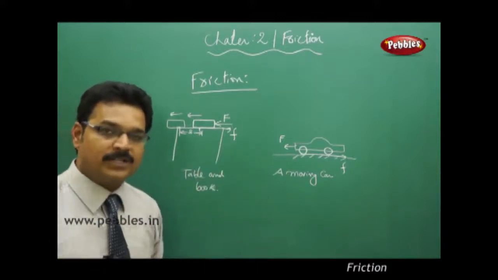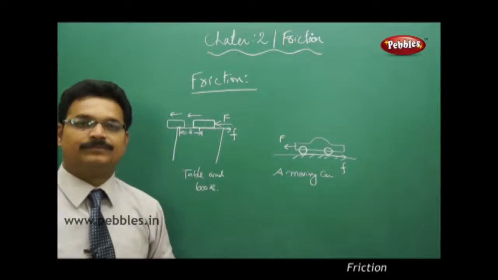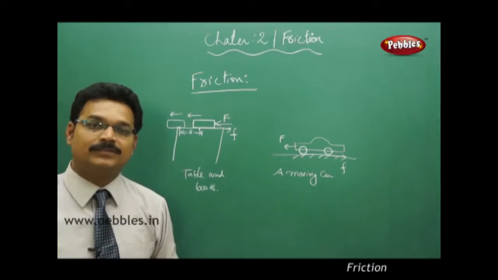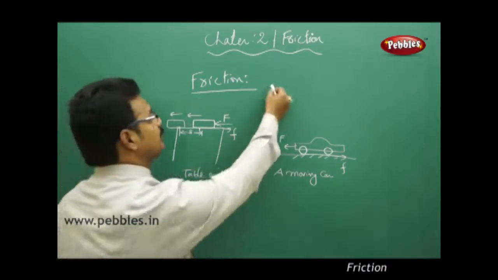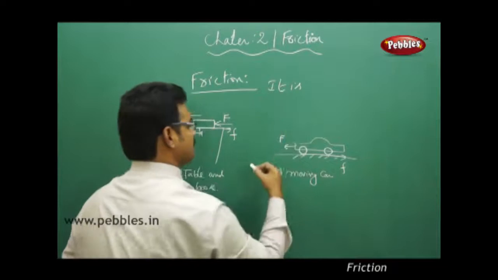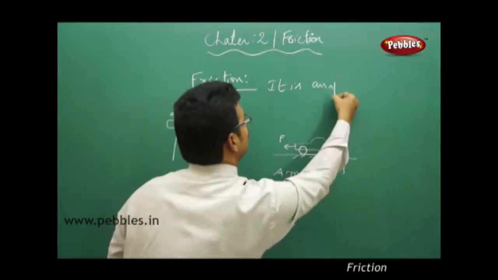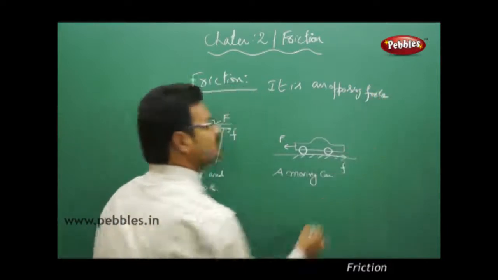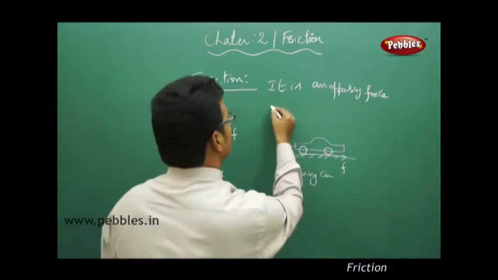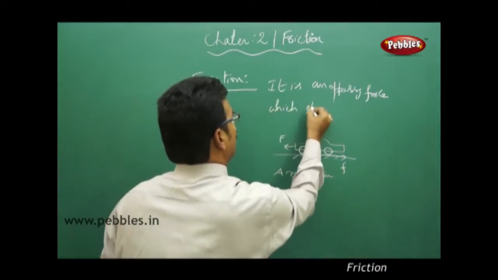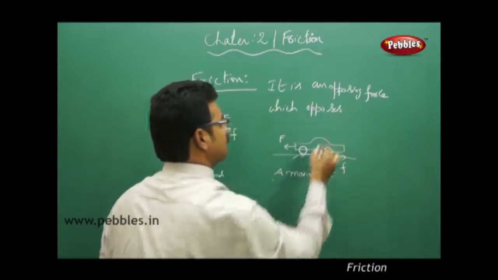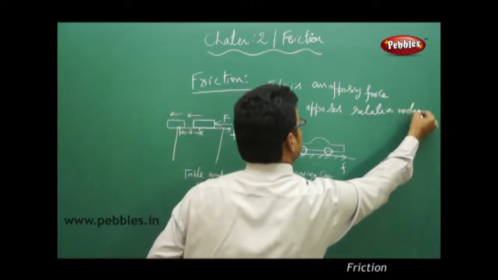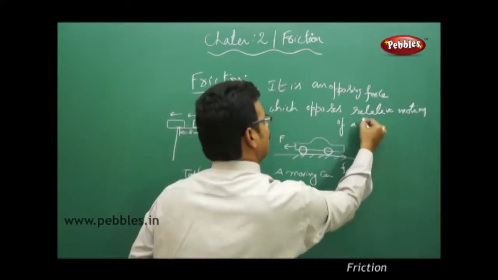So, friction is an opposing force which opposes the relative motion of a body. So let me write the definition. It is an opposing force which opposes relative motion of a body.